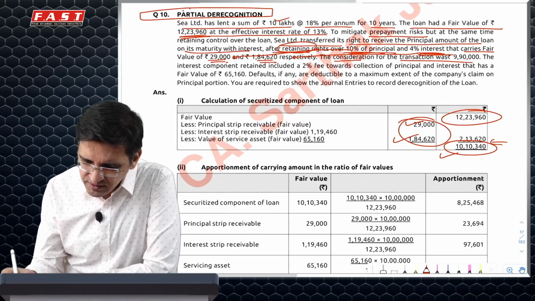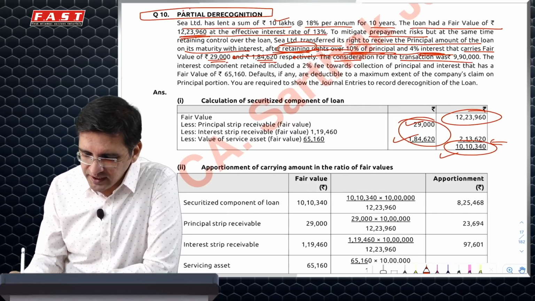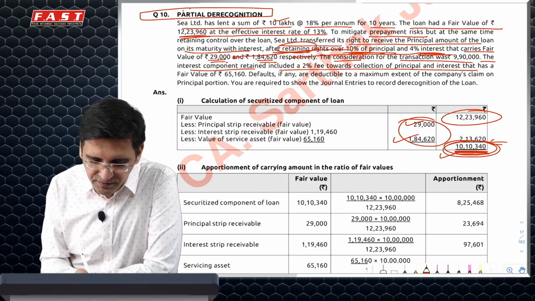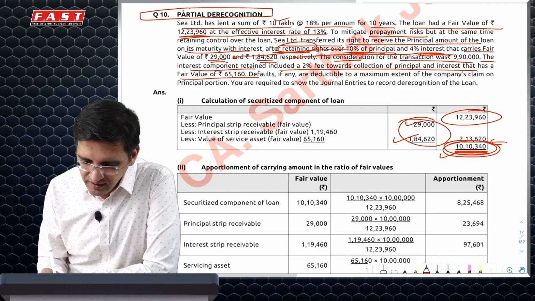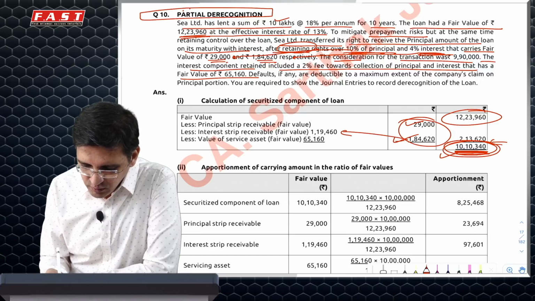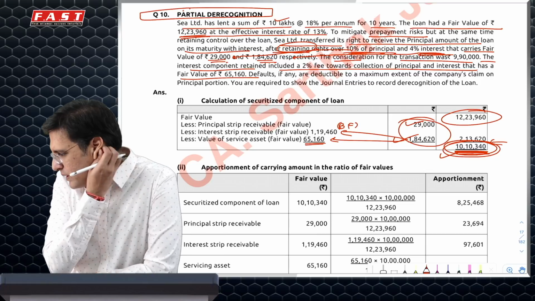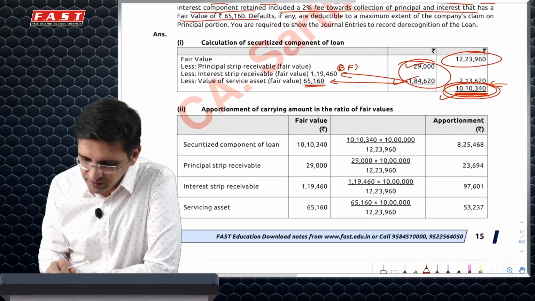Question says consideration is 9,90,000. This 990 is for the part which you have sold, which has a fair value of 1010340. It says interest component also has some service fee of 65160. So it says that 184620 has 2 components, 65160, and this is the balancing figure, which is the interest rate. You will just split it between 2 and you will have to recognize an asset accordingly between these 2.